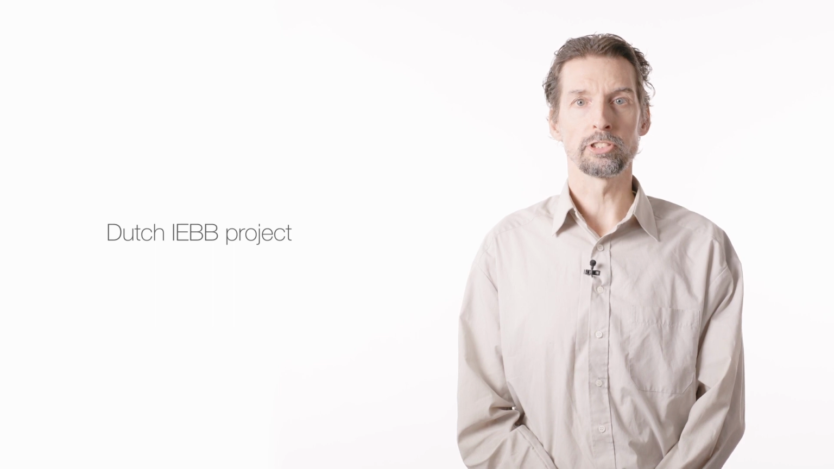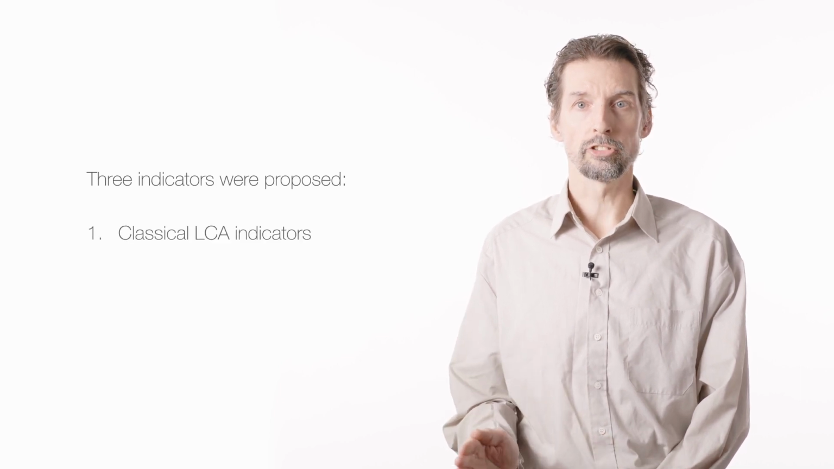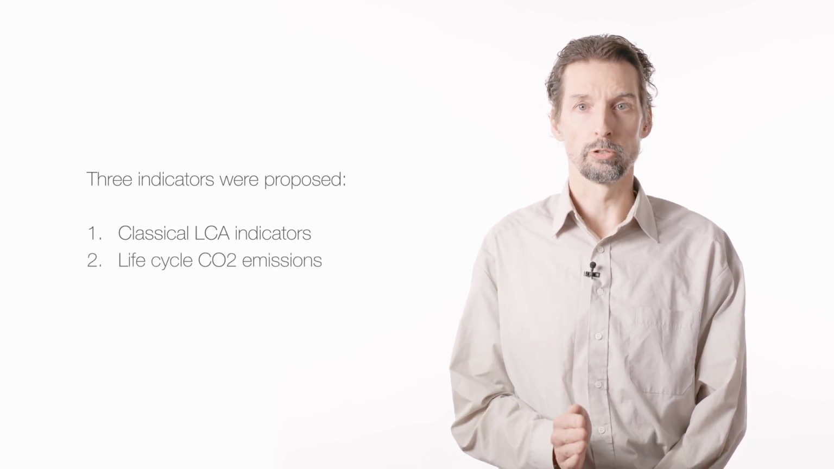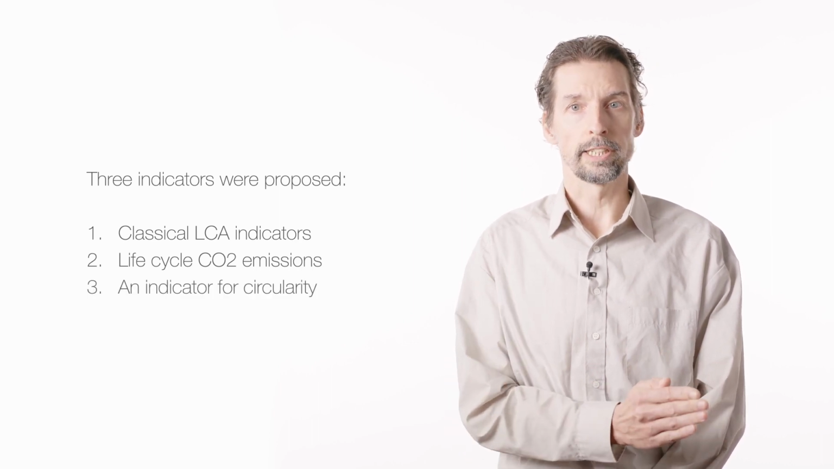In other cases, the use of indicators for circularity besides LCA scores is advocated. In the Dutch IEBB project, one of the activities was to develop an assessment framework for sustainable building renovation projects, which also considers circular solutions. 3 indicators were proposed: the classical LCA indicators to show the environmental performance, which is also part of the Dutch building legislation, the life cycle CO2 emissions, also known as embodied carbon, and an indicator for circularity.